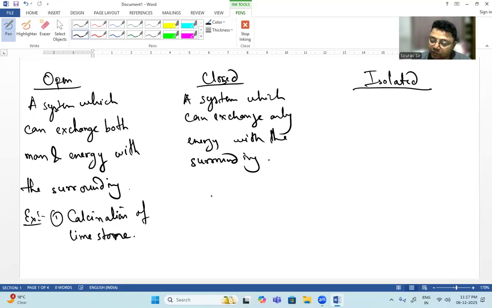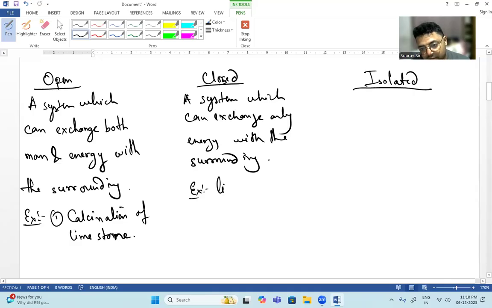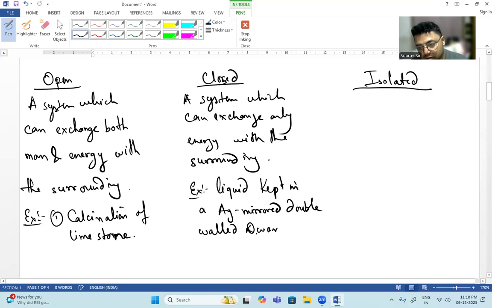An example of this is liquid kept in a silver mirrored double walled Dewar vessel. So this is an example of a closed system.